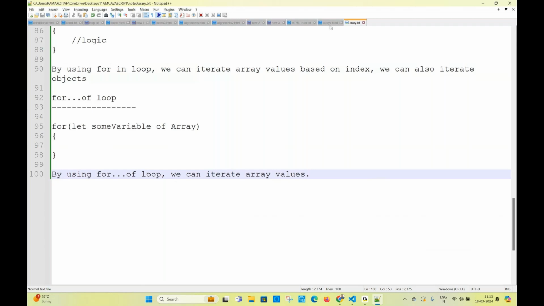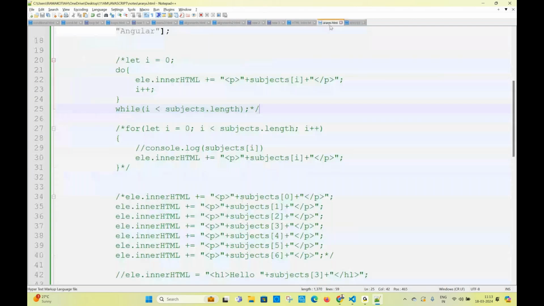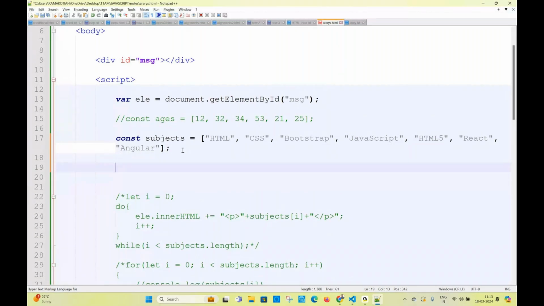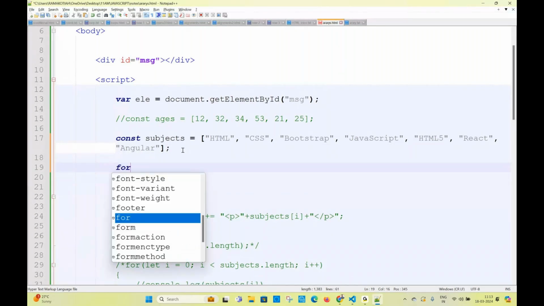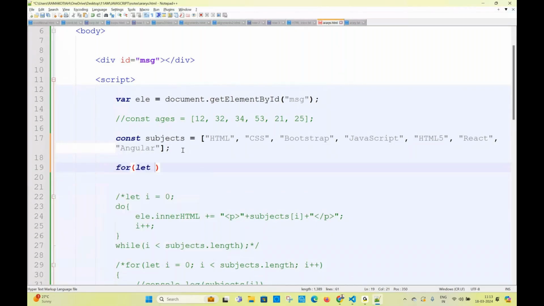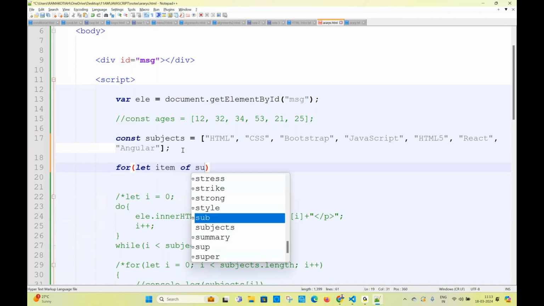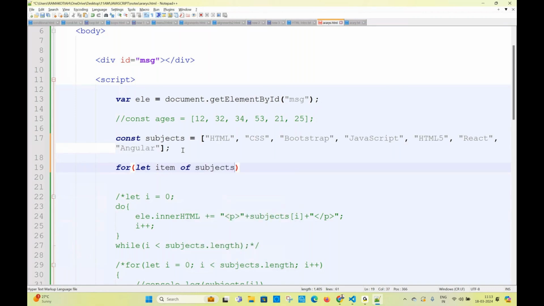Let us see the example. So this is an array. For, take some variable. Let's take item. Any variable name is our choice. Item of subjects. This is an array, and this is a variable.